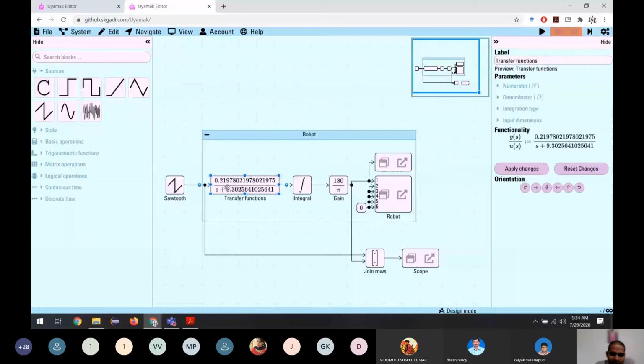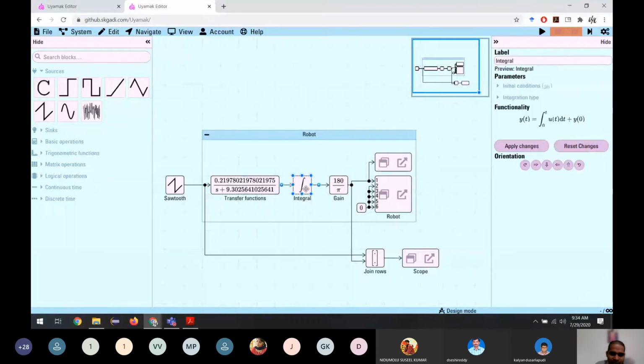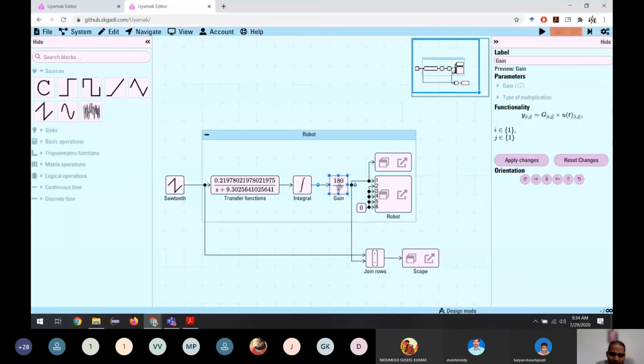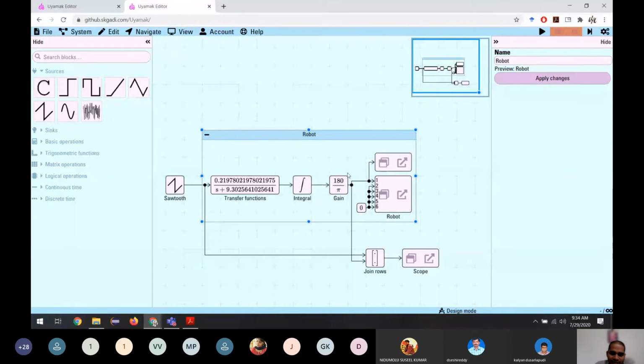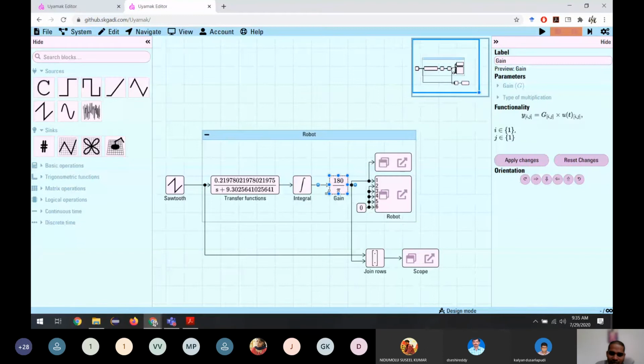It says this is the robotic dynamics and this is the integral, and then we are using this constant, 180 divided by pi, to convert the radians into degrees, because this robot arm which we have here in our sinks doesn't use radians, it uses degrees. So we need a factor to convert it. We are putting all other arms to 0. Only the first joint will be moved. All other joints will stay at their own position.